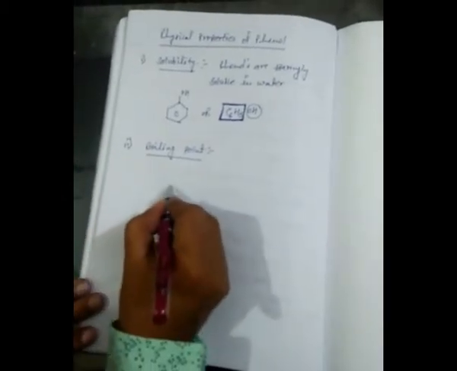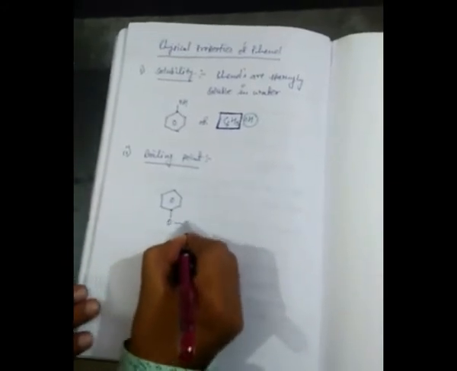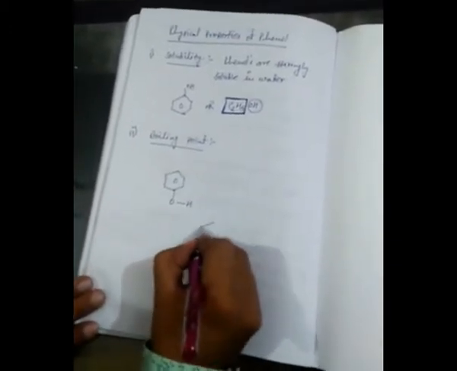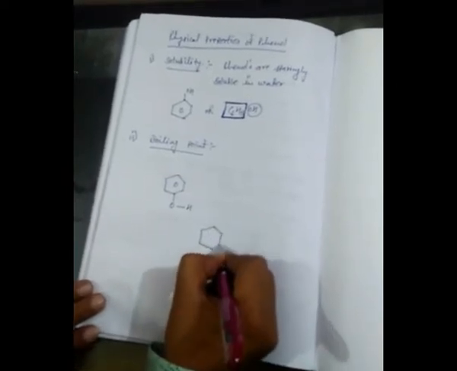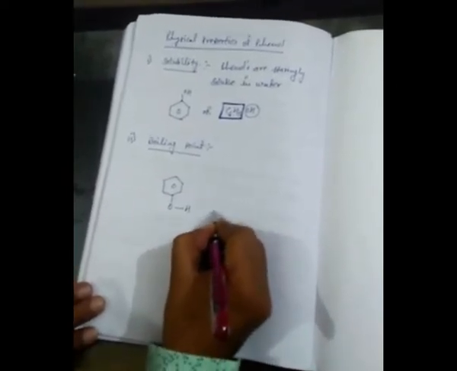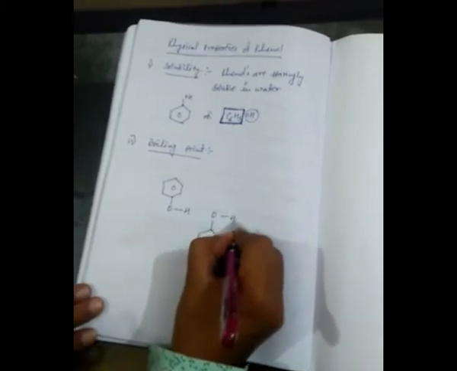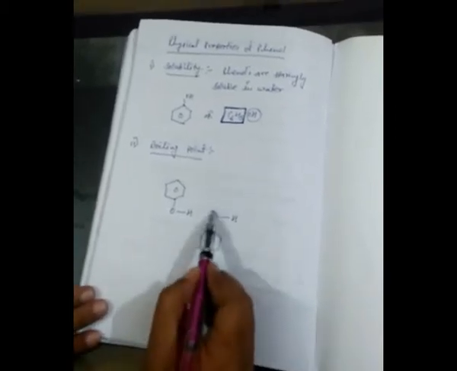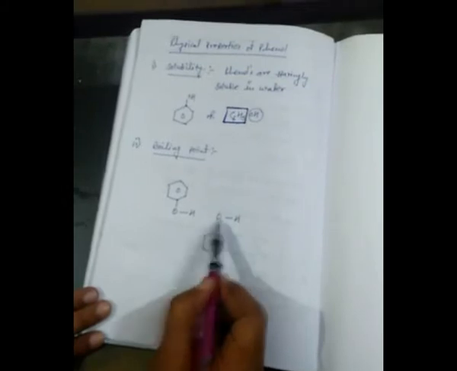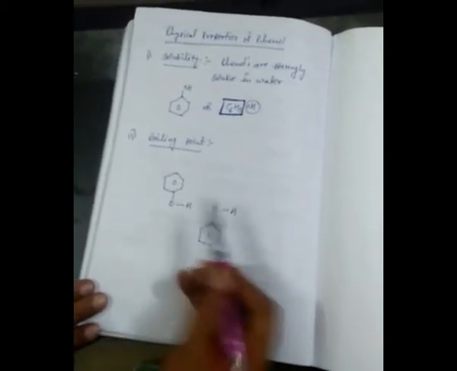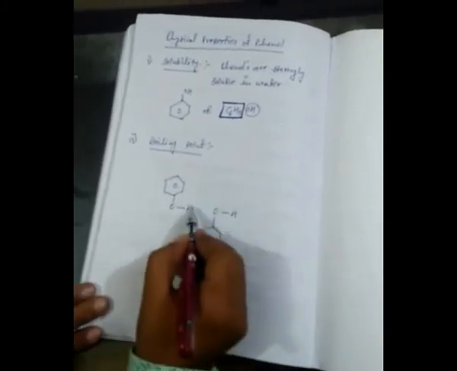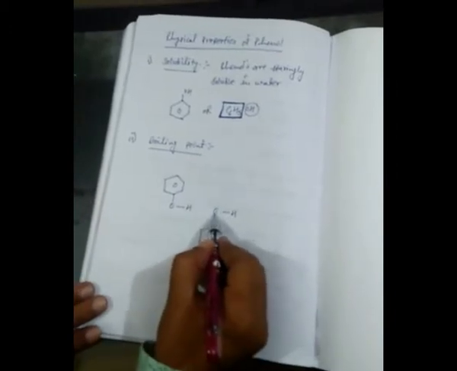Suppose this is the formula of phenol, with O single bond H. Again I'm going to show the other molecule of phenol, with O single bond H. Simply you can check that oxygen is more electronegative and hydrogen is less electronegative. That means hydrogen gets a positive charge and oxygen gets a negative charge.